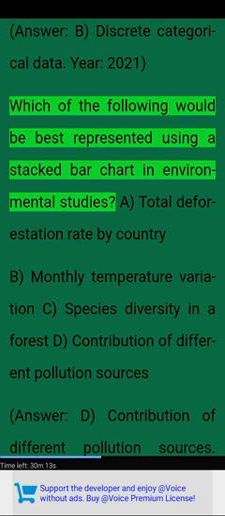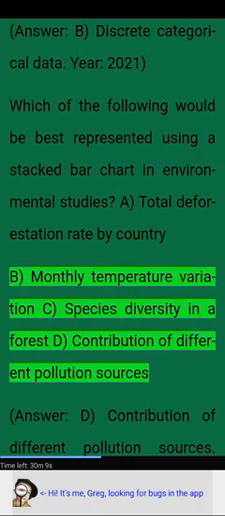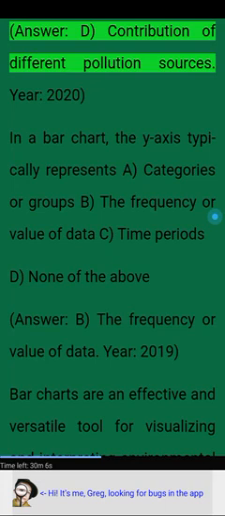Year, 2021. Which of the following would be best represented using a stacked bar chart in environmental studies? A. Total deforestation rate by country. B. Monthly temperature variation. C. Species diversity in a forest. D. Contribution of different pollution sources. Answer, D. Contribution of different pollution sources.